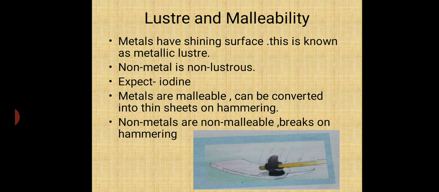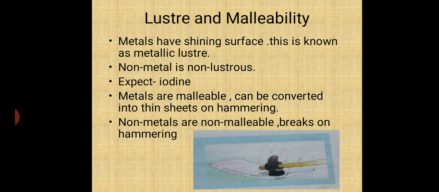Metals are malleable. Another important property. If a metal is hammered with a hammer and converted into a thin sheet-like structure, that property of the metal is called malleability. Metals are malleable. It means they can be converted into thin sheets.